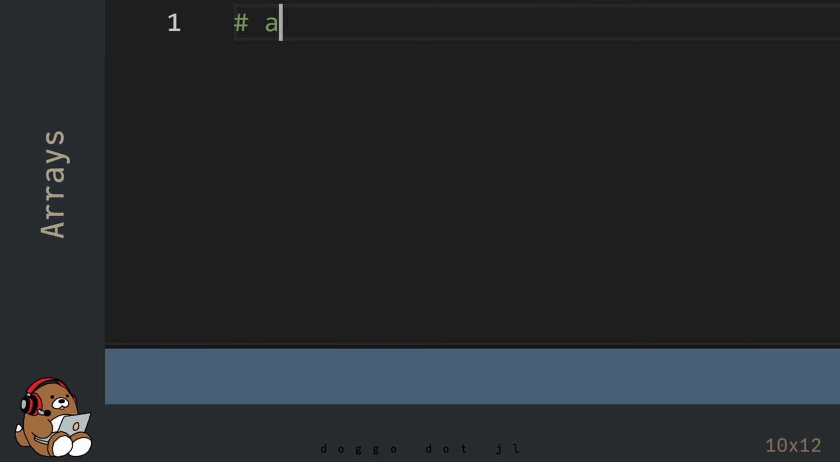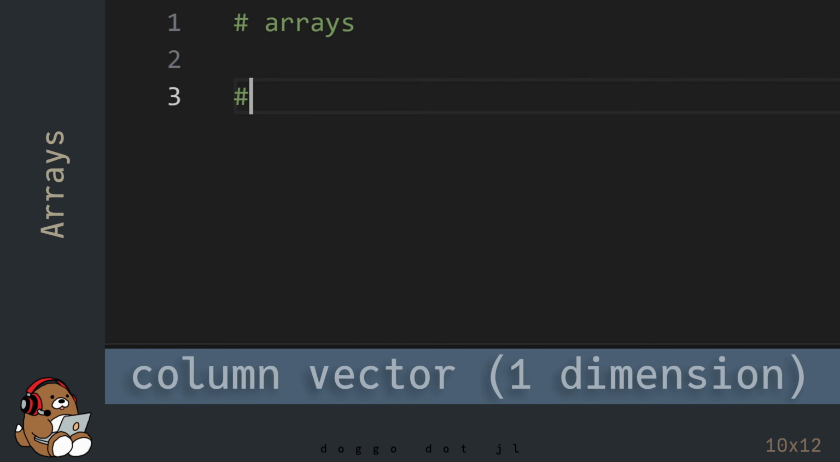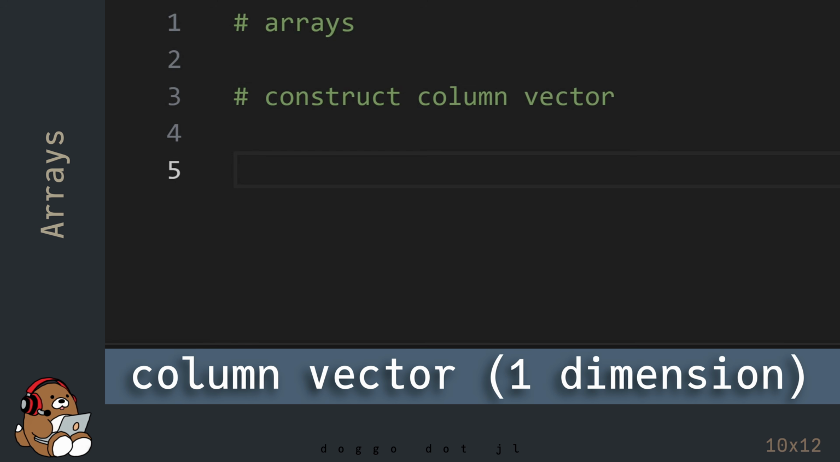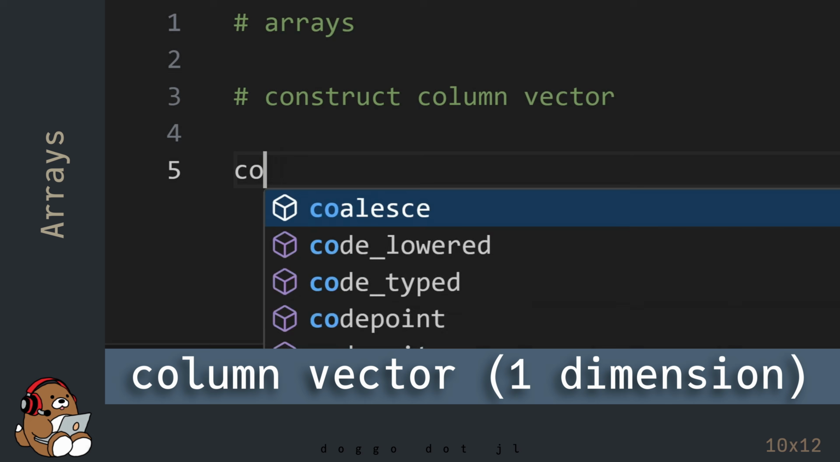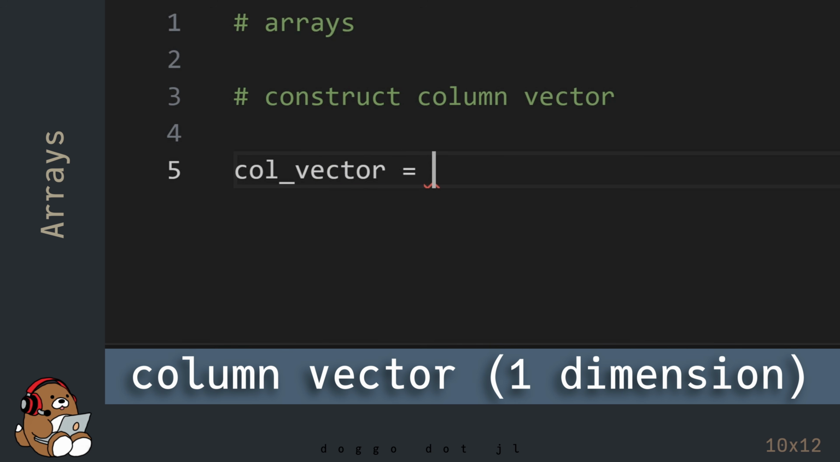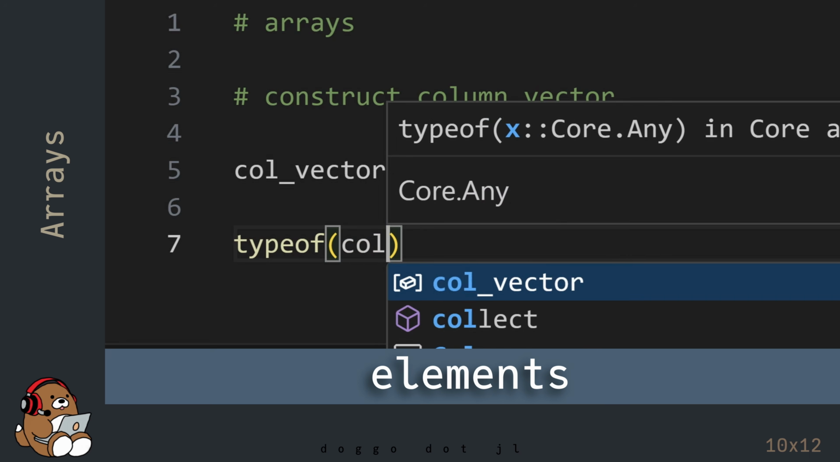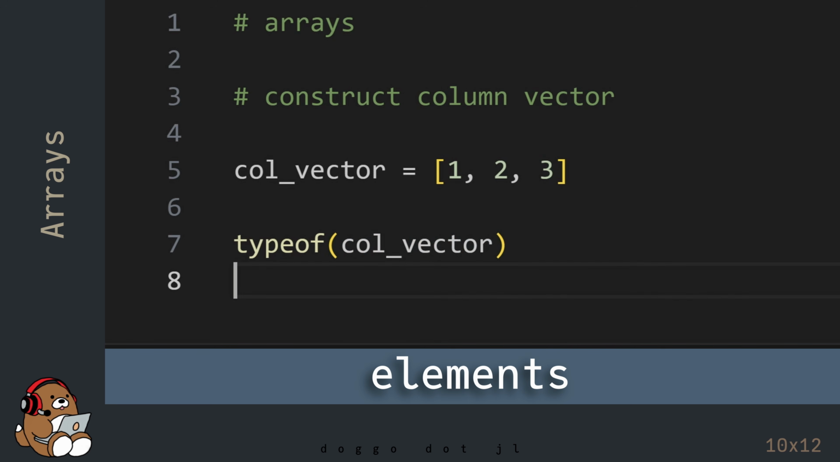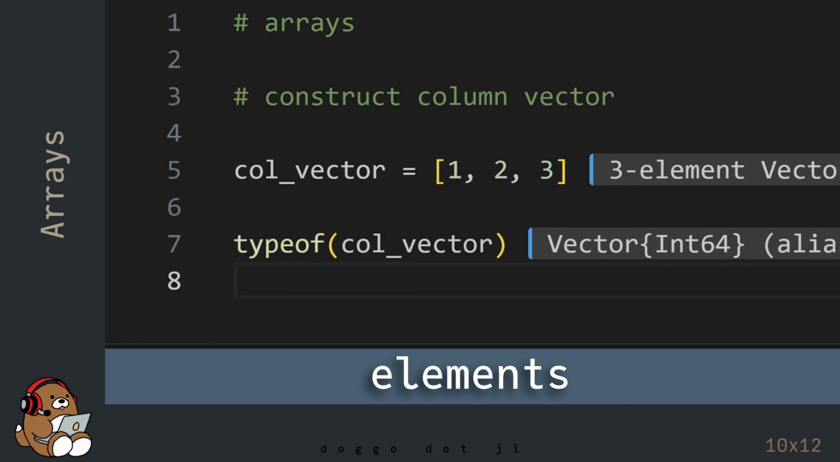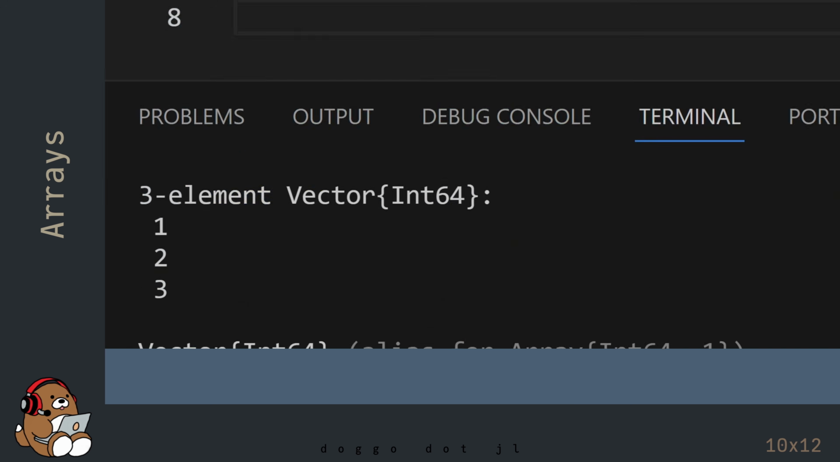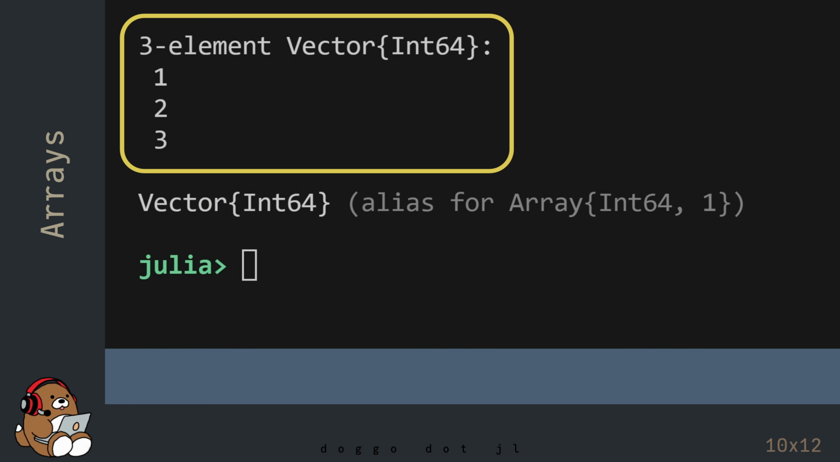In Julia, an array can have any number of dimensions. In Julia, a one-dimensional array is called a vector, also known as a column vector. To construct a column vector, use a pair of square brackets. In between the square brackets, enter your data separated by commas. The individual pieces of data are called elements.